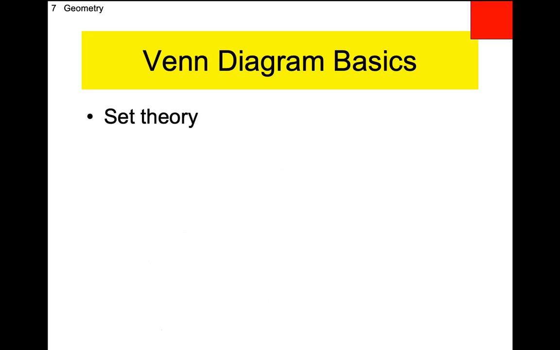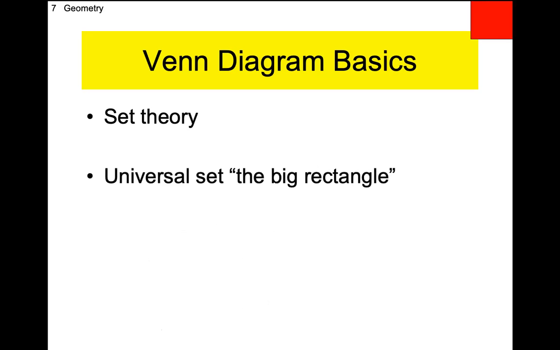This is what's called in mathematics set theory. A set is a collection of objects. The circles represent a collection of objects. Usually when non-mathematicians make Venn diagrams, they forget that you're supposed to start with a rectangle, and it's called the big rectangle, and the big rectangle represents everything. And we call everything the universal set. The universal set includes everything. It's dogs, cats, bells, whistles, cars, trucks, people, everything. So the rectangle, and sometimes you will literally see a U on the rectangle. The U stands for universal set.